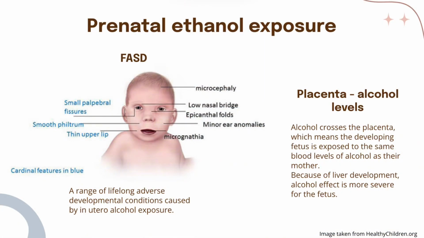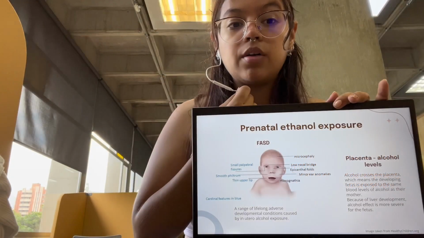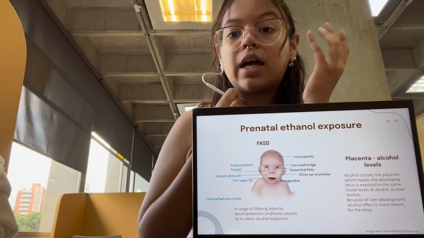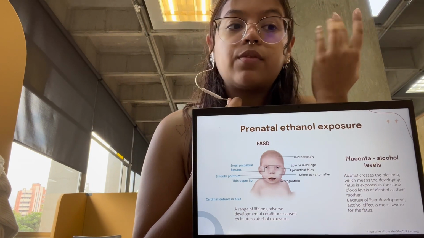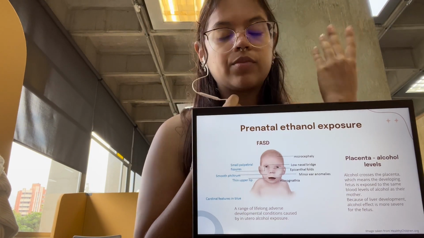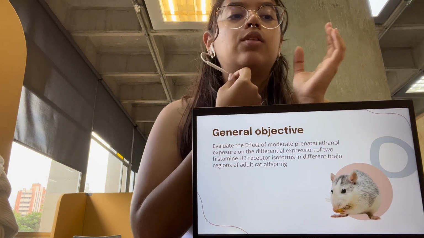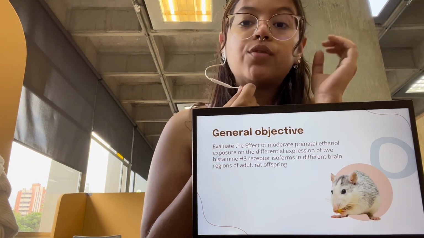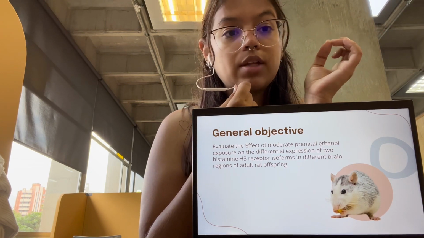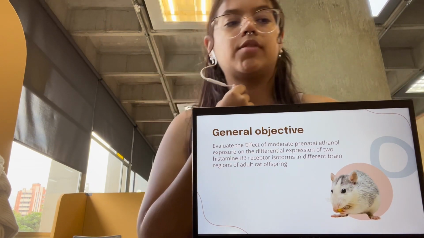How can the alcohol ingested by the mother affect the baby's development? Alcohol crosses the placenta. This means that the developing fetus is exposed to the same blood alcohol levels as its mother. This can directly affect the liver of the developing fetus, which is used for growth and for red blood cell production. As a general objective, we have to evaluate the effect of mother prenatal ethanol exposure on the differential expression of two histamine H3 receptor isoforms in different brain regions of adult rat offspring.